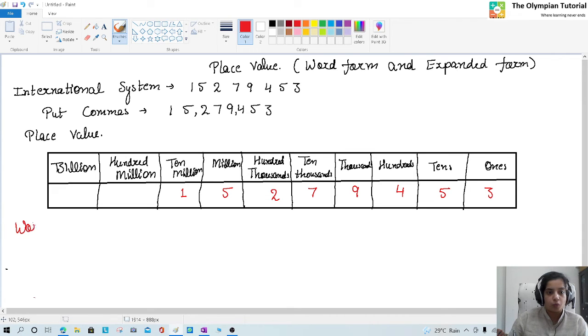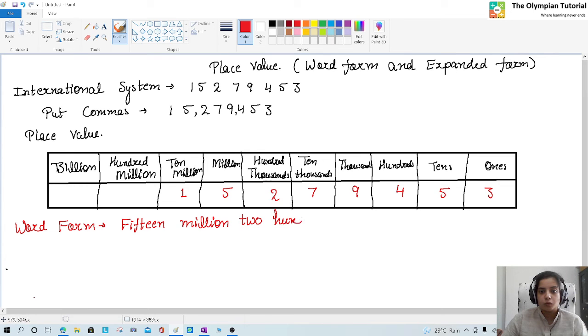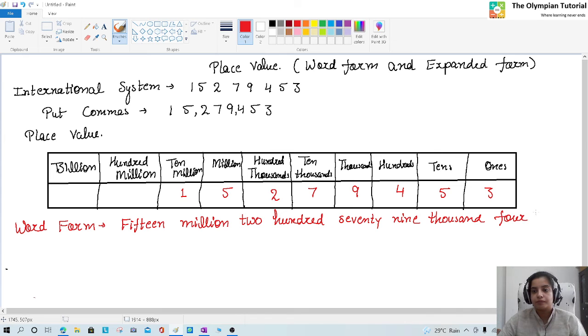So according to word form, its word form would be 15 million 279 thousand 453.